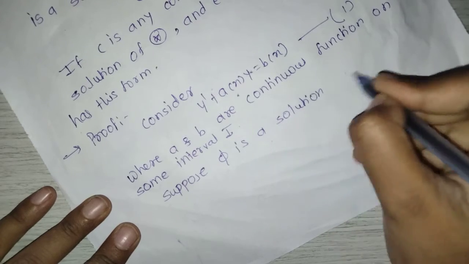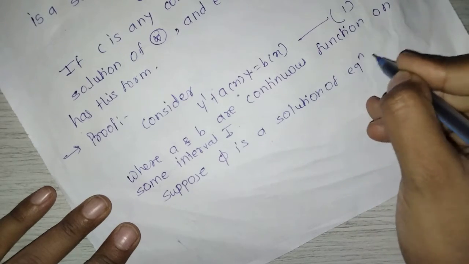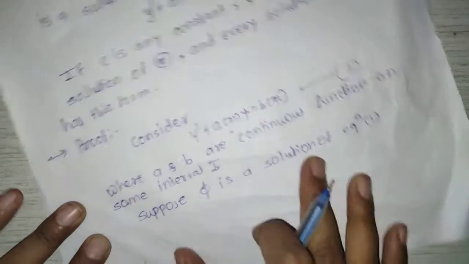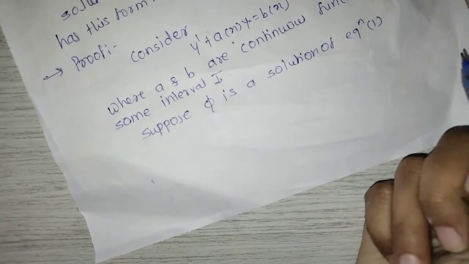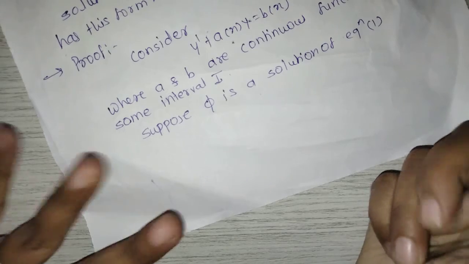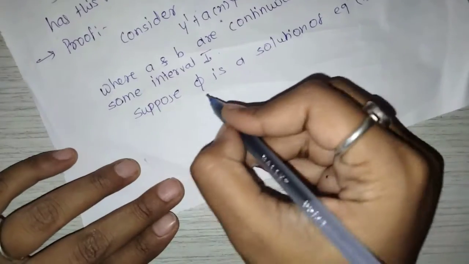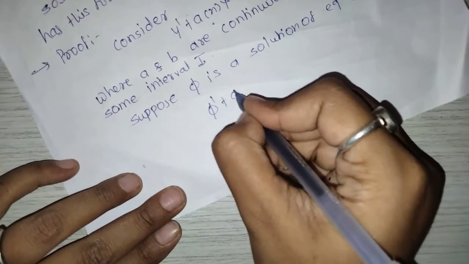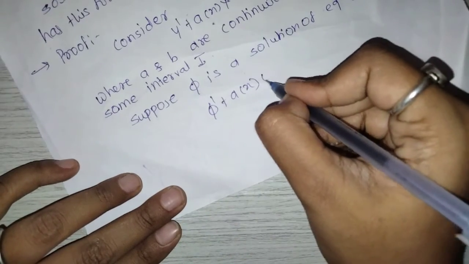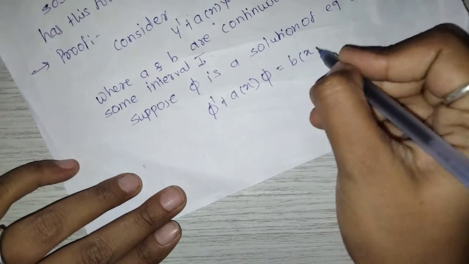Which equation? This equation. If we suppose phi is a solution of equation 1, then phi must satisfy this equation. Put y is equal to phi, meaning phi dash plus a of x phi is equal to b of x.